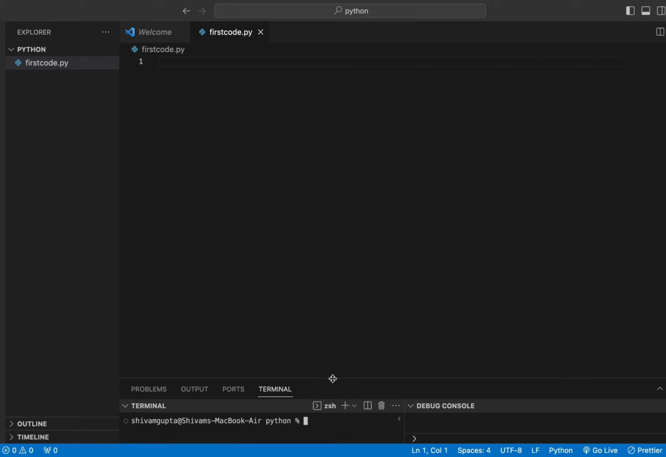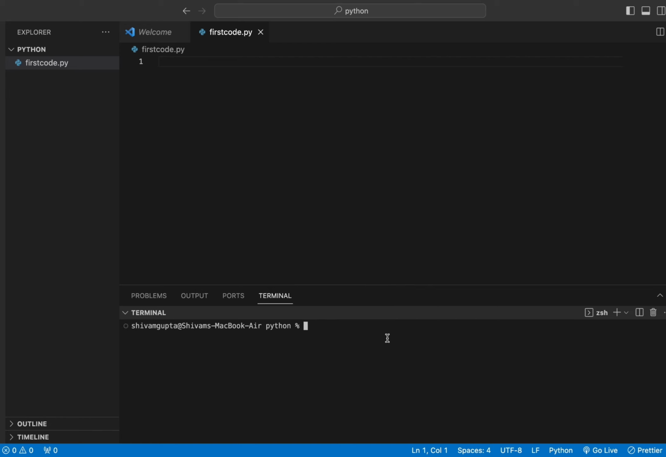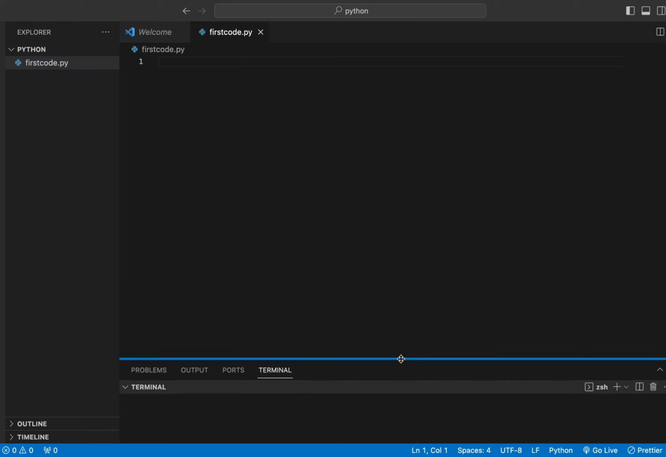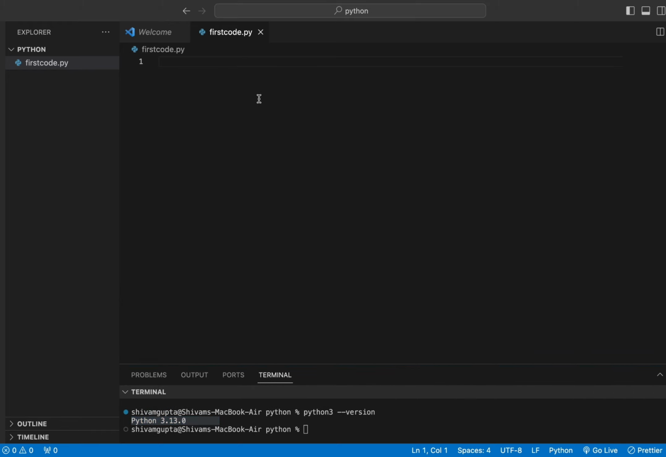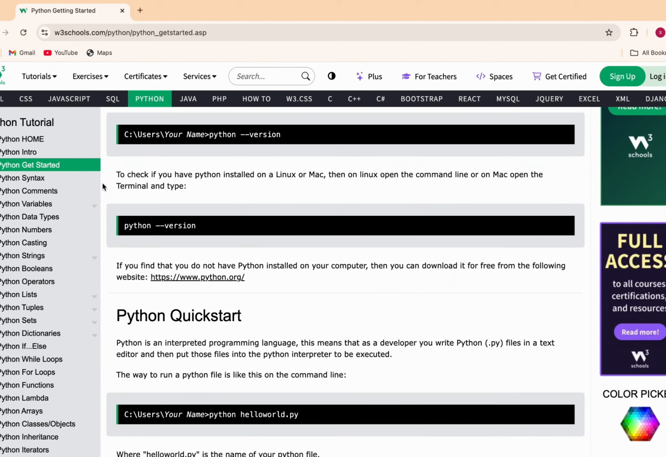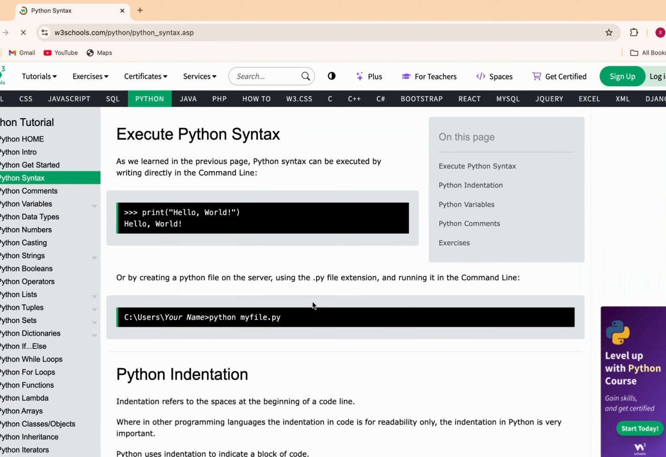But if you want to check, let's move to the terminal, and here I will write python3 --version. Yeah, and it will show me the Python version. So this suggests that Python has been successfully installed in your system and our first process is done. Now let's move on and enjoy coding in Python. So here you will see that our first file has been created. Now let's move to the website first, and here we have installed Python. So here you can see a syntax.